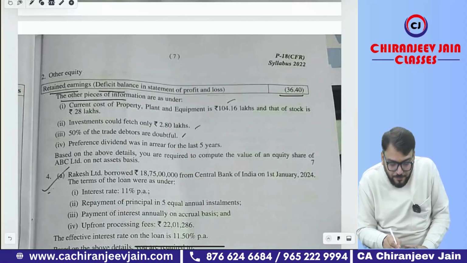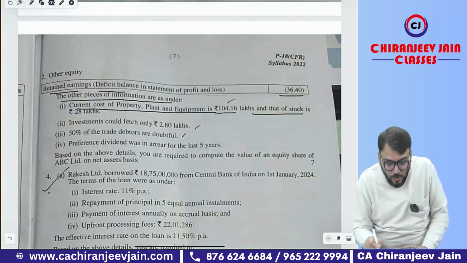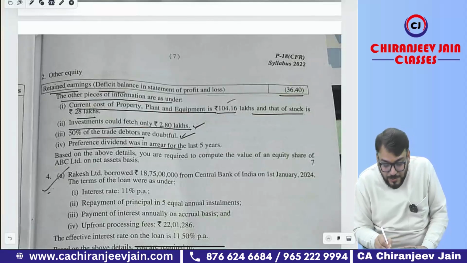The other pieces of information are as under. Current cost of PPE is given as 104.16 and that of stock is given as 28 lakh. Investment could fetch only 2.8 lakh, which means this becomes the market value. 50% of trade debtors are doubtful. Preference dividend was in arrears for the last 5 years.